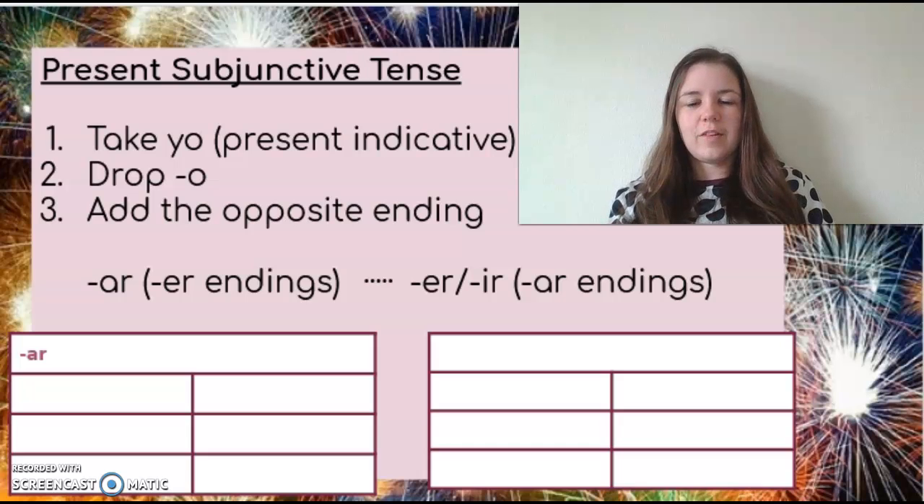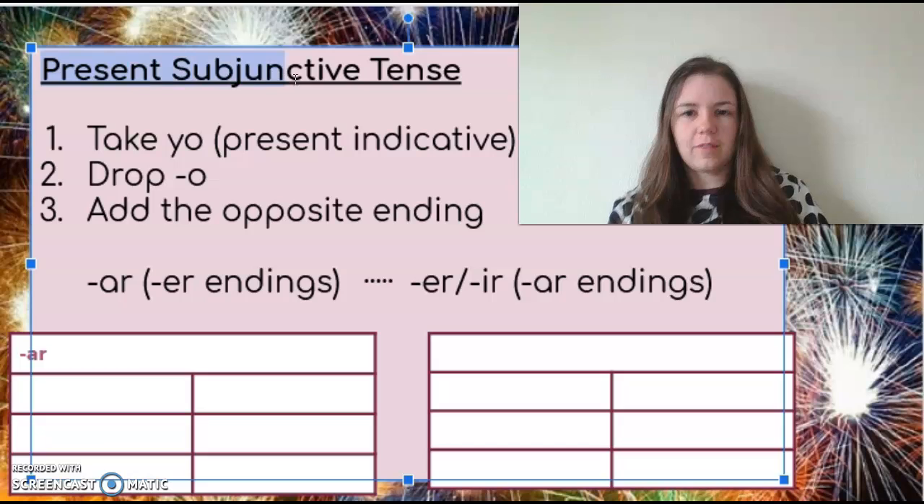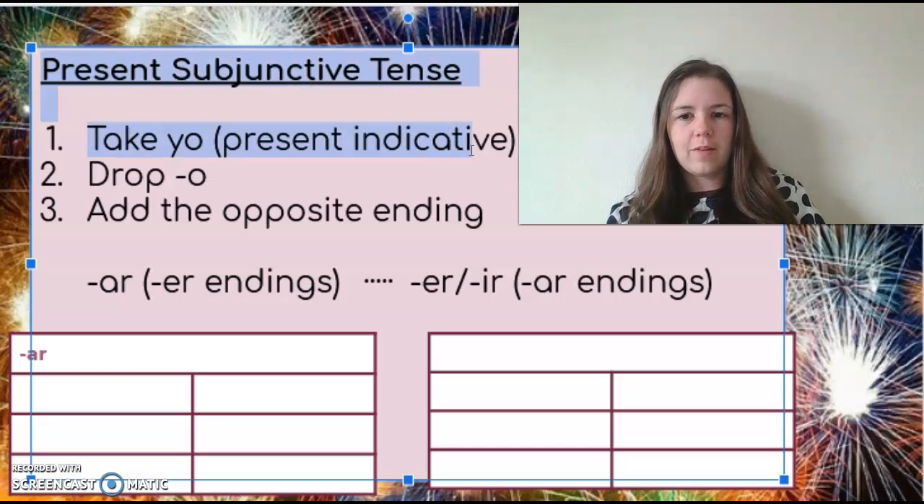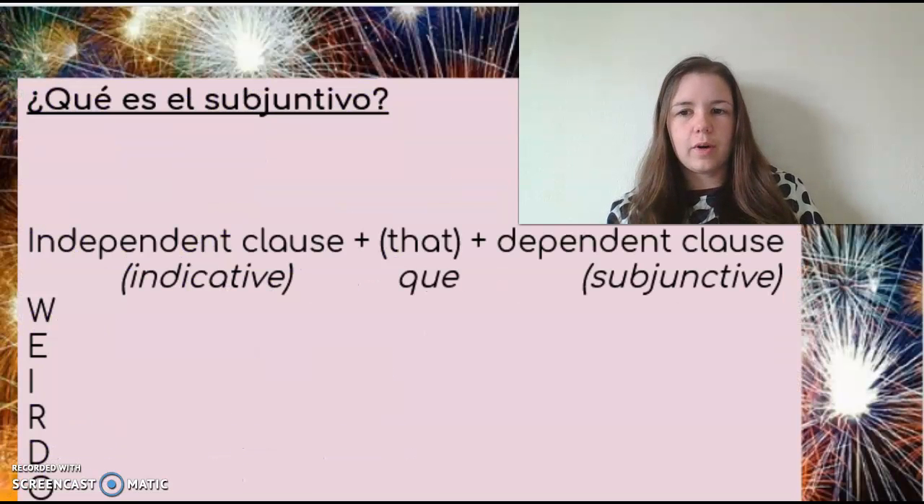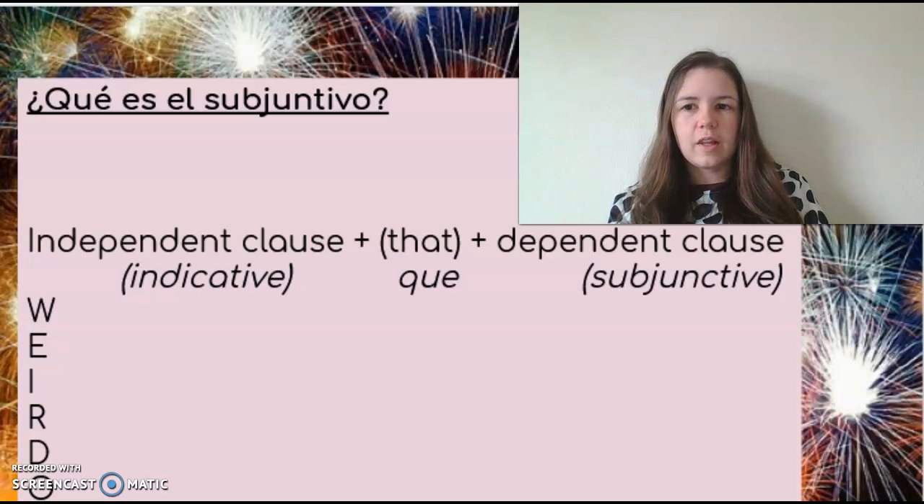Hola clase, this video is going to teach you when to use the present subjunctive tense. We've previously done video notes about how to conjugate the present subjunctive tense. This is the tense where you take the yo, drop the o, and add the opposite ending. I briefly mentioned earlier that this tense is used for expressing feelings and emotions in Spanish, so I'm going to show you specifically how that is done.